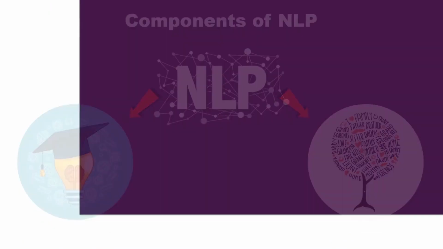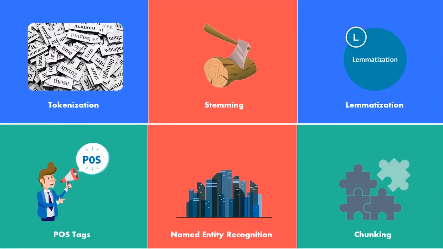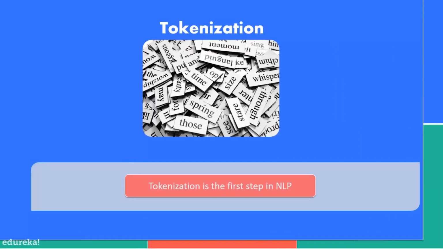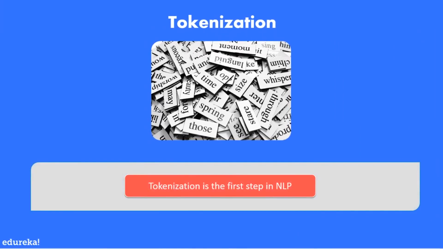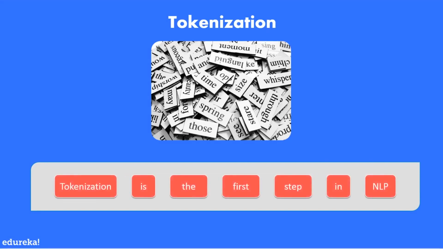The steps of natural language processing fall into 6 categories: tokenization, stemming, lemmatization, POS tagging, named entity recognition, and chunking. Let's talk about tokenization. Tokenization is the first step in NLP. It separates the sentences into different tokens that represent that sentence so we can process them. An example would be to break the sentence that you see on the screen into different tokens that represent each word.